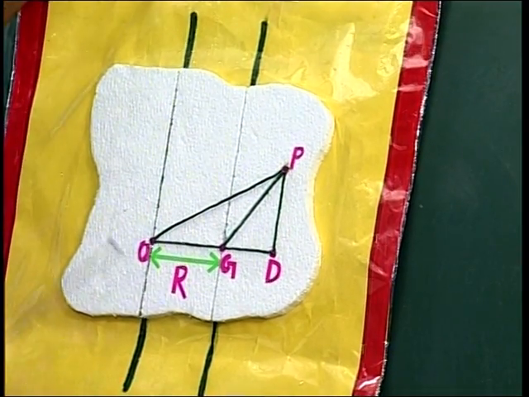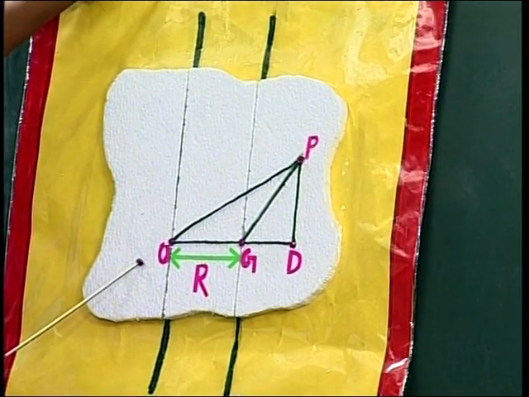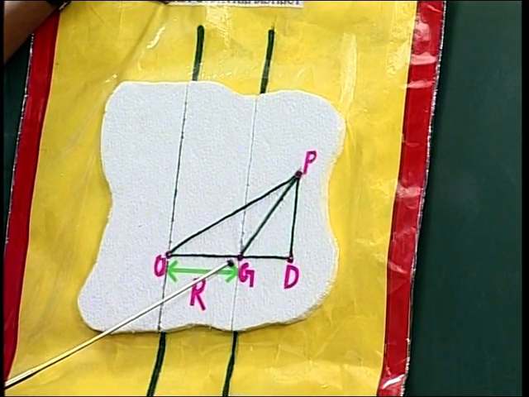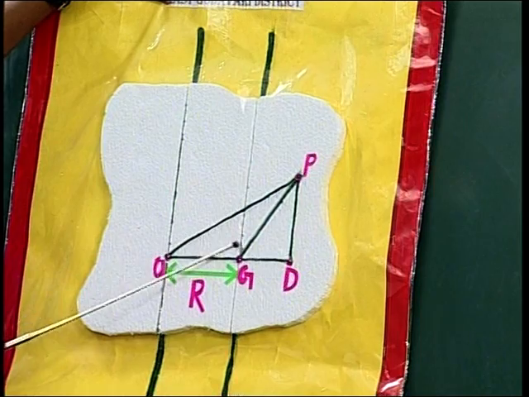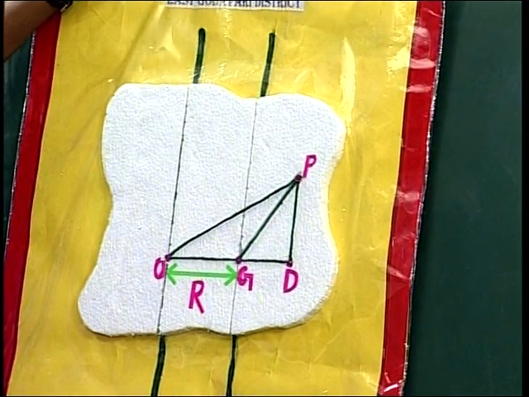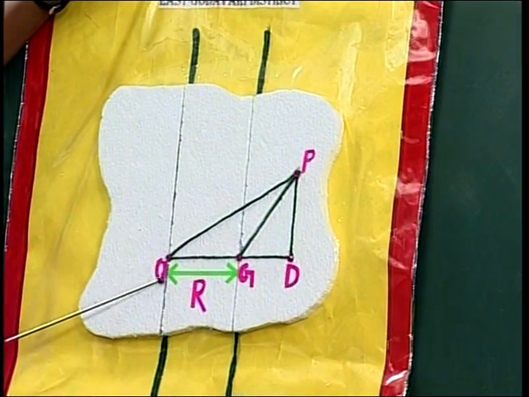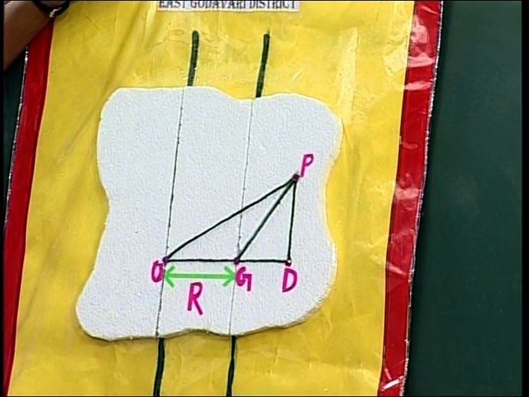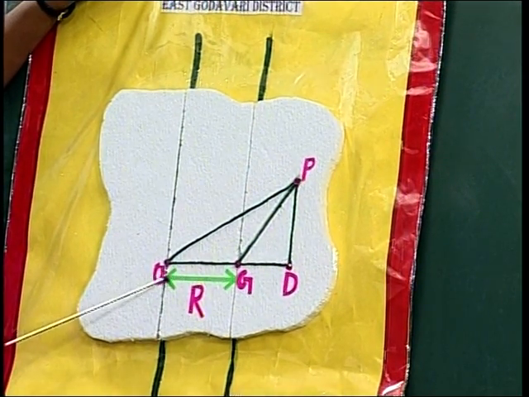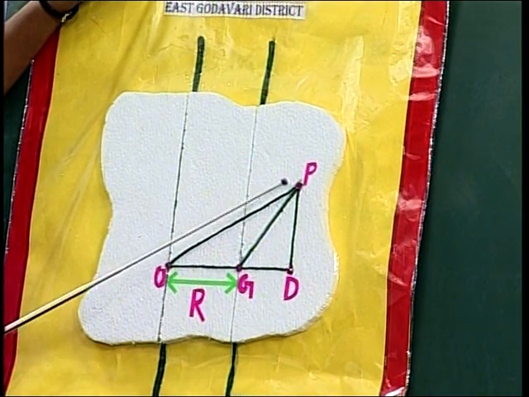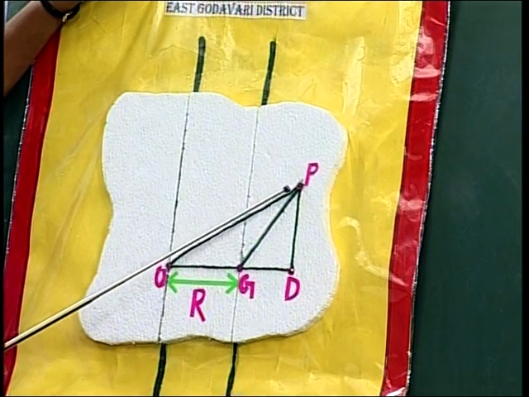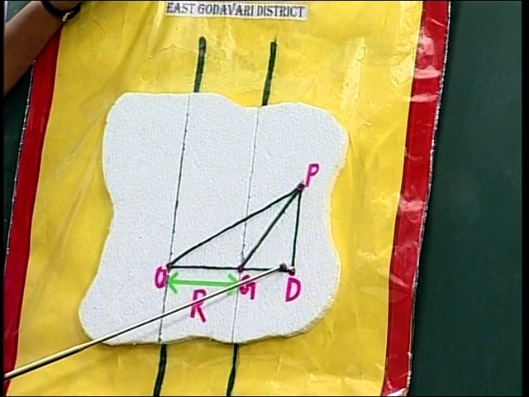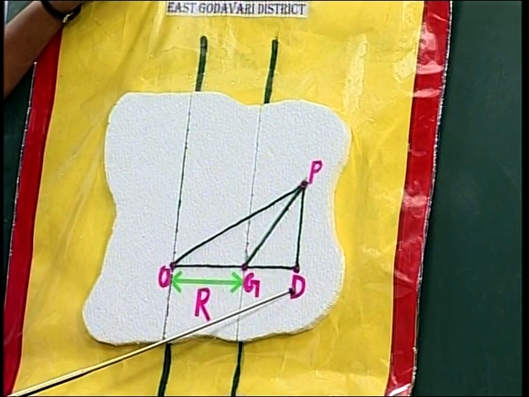This is the example for the rigid body. We considered a rigid body with center of mass G. The axis passing through this point has moment of inertia capital IC, and another parallel axis passes through the point O. Its moment of inertia is indicated with capital I. The distance between two parallel axes is R, and we take any point in the given plane as P. Next, we extend the line OZ like this and draw a normal from the P. The meeting point is indicated with capital D.